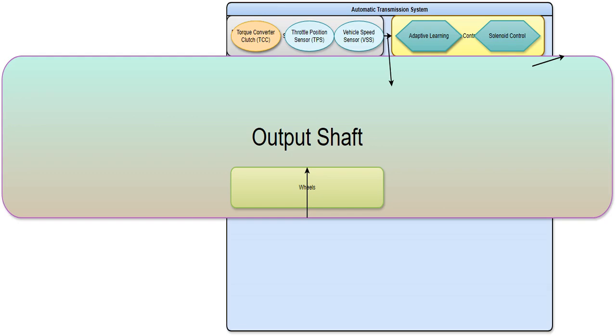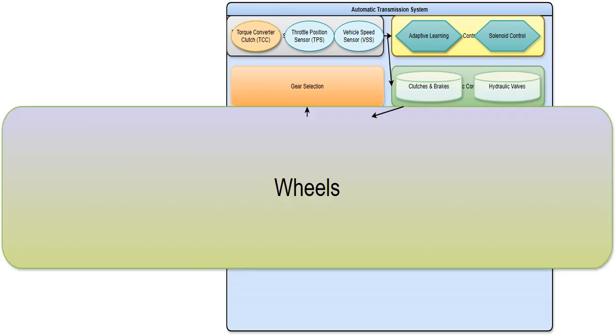The output shaft, ID9, is the final component of the transmission that connects to the drive shaft, ID15, ultimately transferring power to the wheels, ID16. The wheels, ID16, are the final destination of the power from the engine, allowing the car to move.